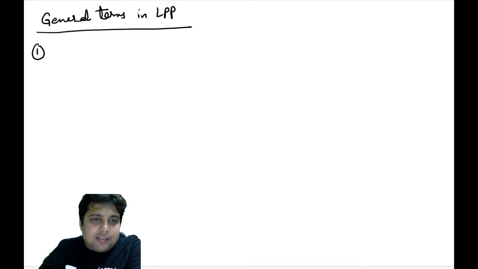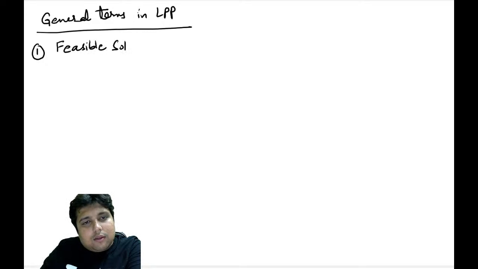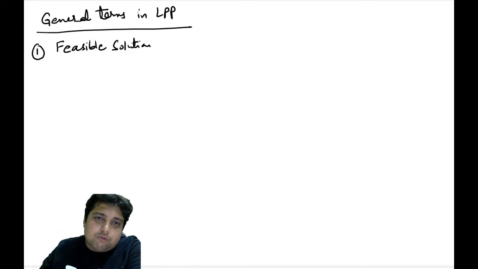The number one thing is feasible solution. What is a feasible solution? Let us understand.